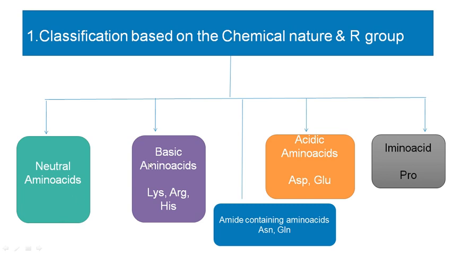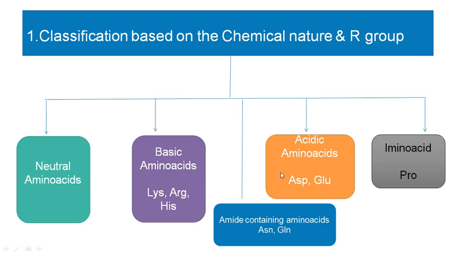Whereas basic amino acids come under the category of diamino monocarboxylic acids, that is 2 amino groups and 1 carboxylic group. That's the difference between neutral and basic. Okay, so neutral is monoamino monocarboxylic acid, whereas basic amino acids are diamino monocarboxylic acids.